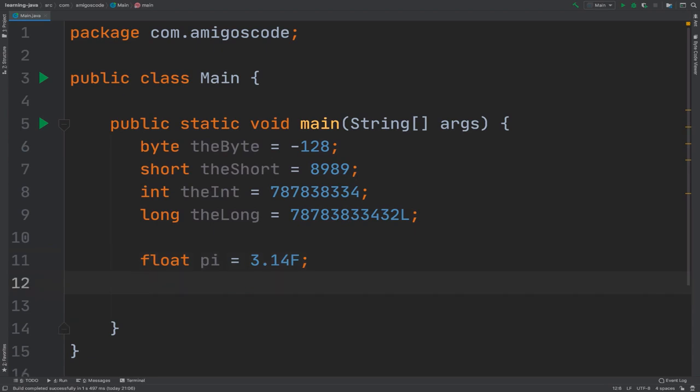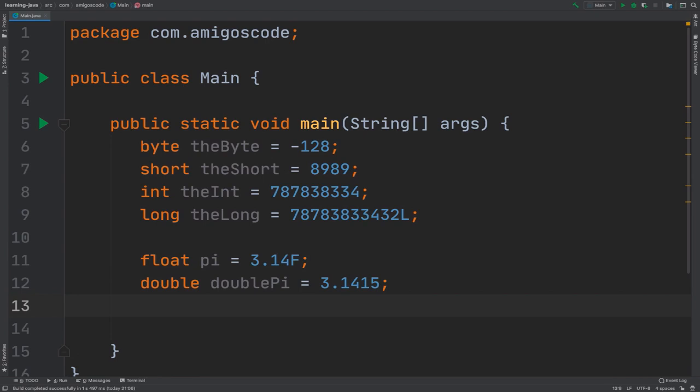Then we have double, so I can say double, and then pi, this is the name of the actual variable, and I can say 3.14 and then 15. So the difference between float and double is that float is sufficient for storing 6 to 7 decimal digits, whereas the double is sufficient for storing 15 decimal digits.